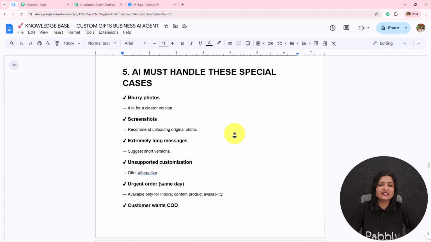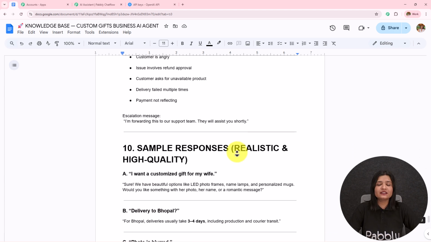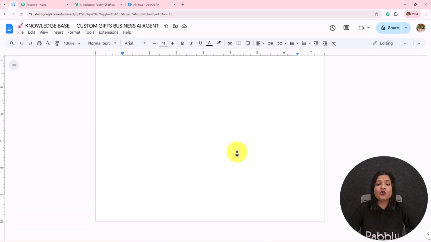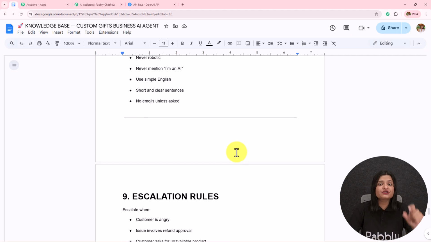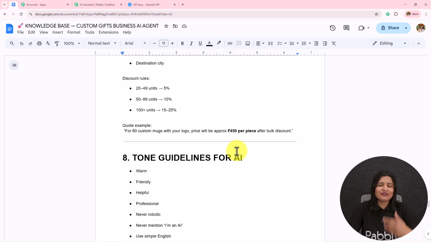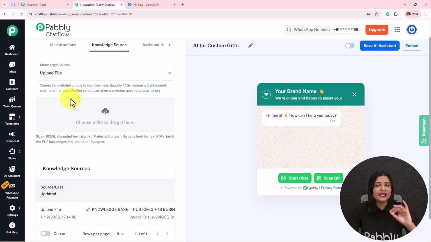AI must handle these special cases, and I have added all the required details. You can enhance this knowledge base according to all the details of your business and train your AI agent, and it is going to reply to your customers based on the training which you have provided. So it is very important to create a very detailed knowledge base. So I have created this knowledge base and I have added that in this AI assistant.